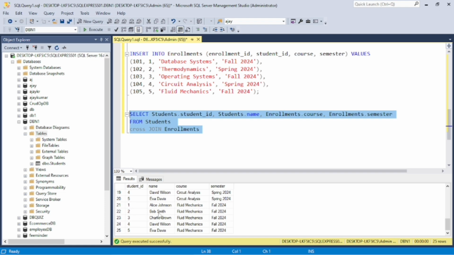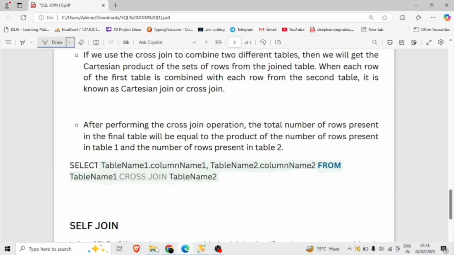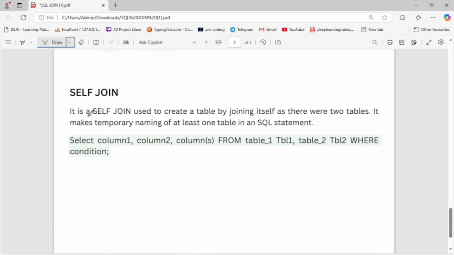And now let's move to the next topic, self join. A self join is used to create a table by joining it with itself, as if there were two tables. It makes temporary naming, an alias, of at least one table in a SQL statement. The syntax is the SELECT keyword, column 1, column 2, column n, FROM table 1 with alias table1, and table 2 with alias table2, WHERE, where the WHERE keyword is the condition.